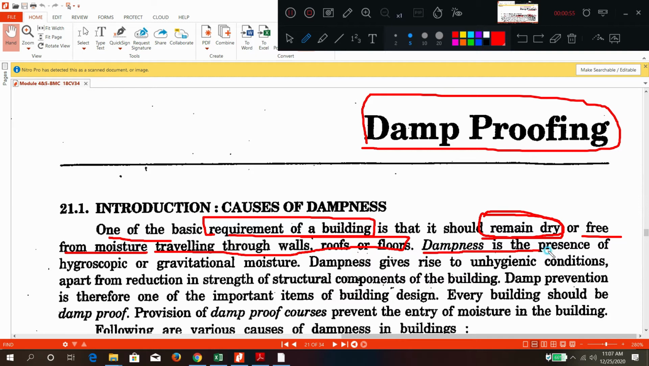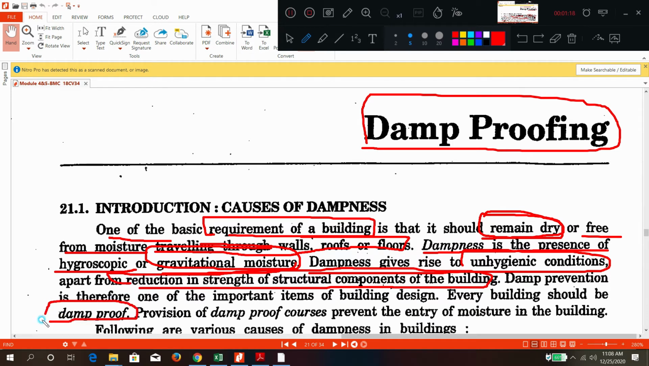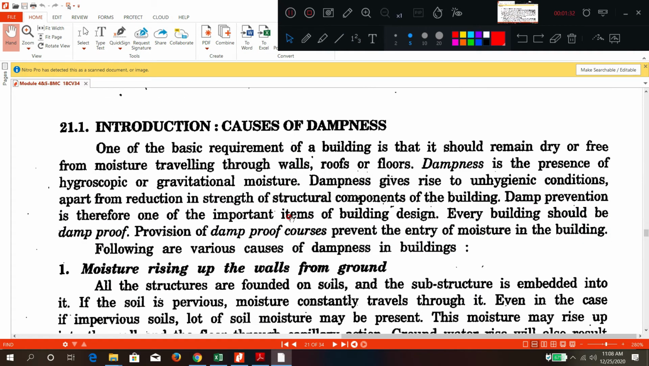Dampness is the presence of hygroscopic or gravitational moisture. Dampness is nothing but the presence of moisture. Dampness will give unhygienic conditions, very bad, and it will reduce the strength of the building. So that is why every building should be made damp proof. Dampness means moisture. Damp proof means providing a barrier or making the building such that it does not allow moisture to penetrate.